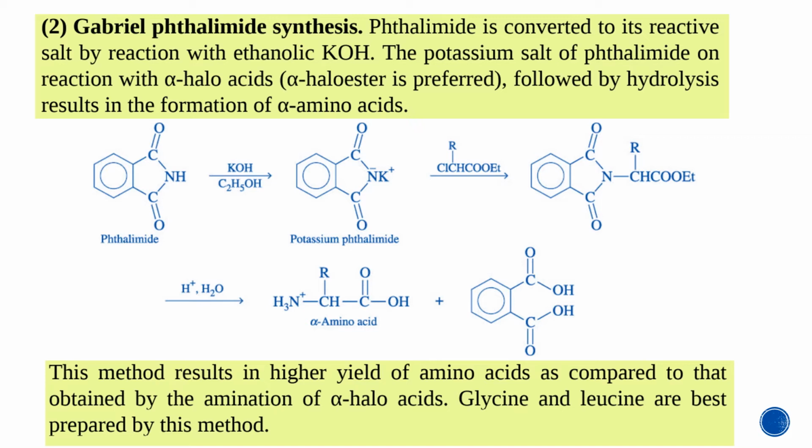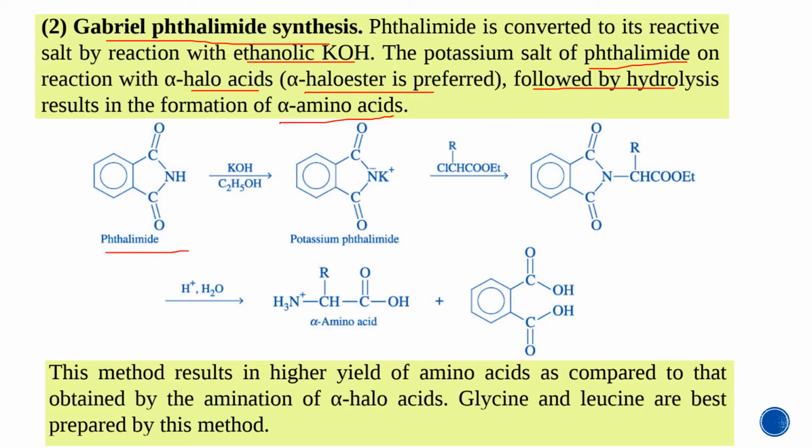Second very important synthesis is Gabriel phthalimide synthesis. Phthalimide is converted to its reactive salt by reaction with ethanolic KOH. The potassium salt of phthalimide on reaction with alpha halo acids, that is, alpha halo ester is preferred, followed by hydrolysis, results in the formation of alpha amino acids.